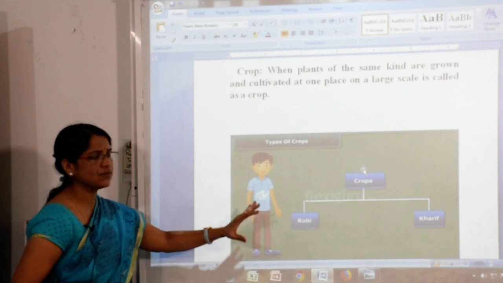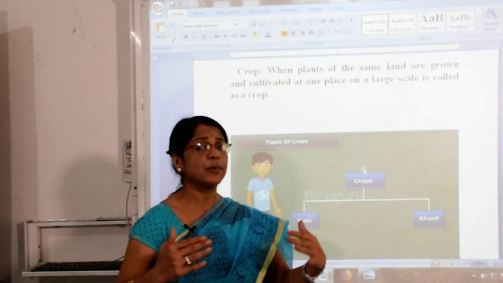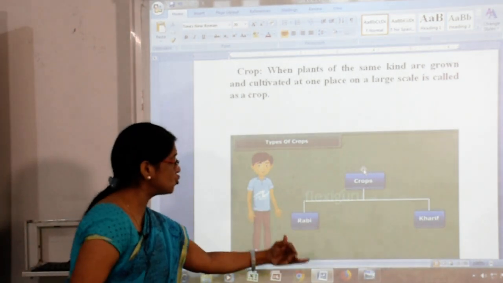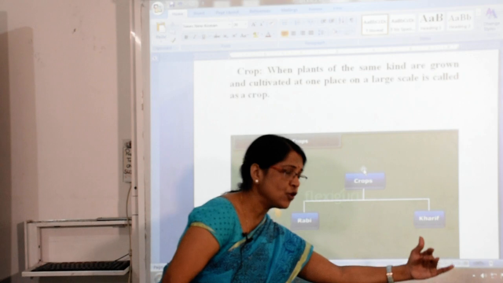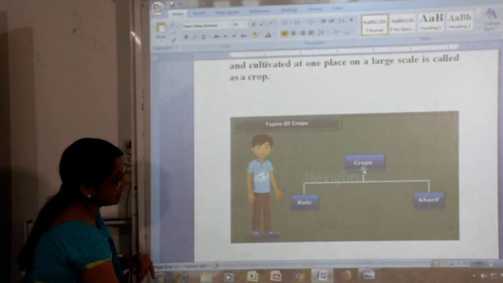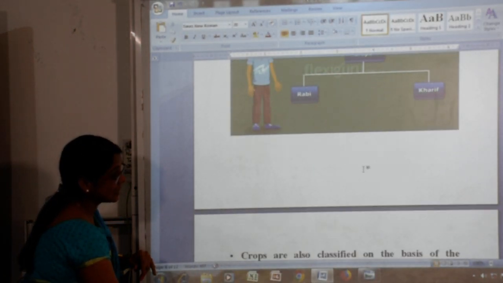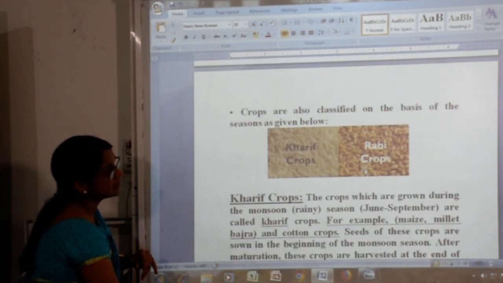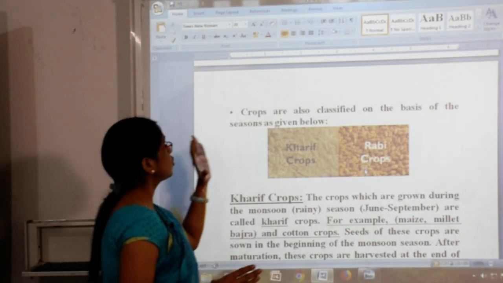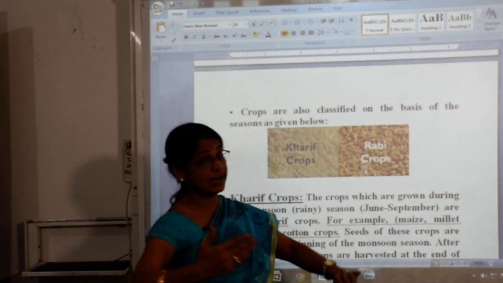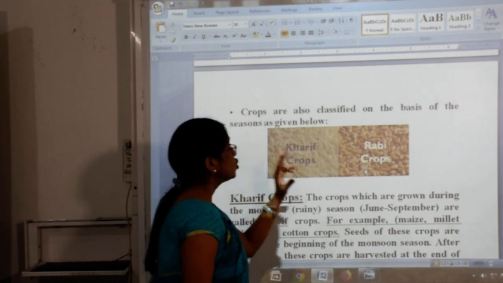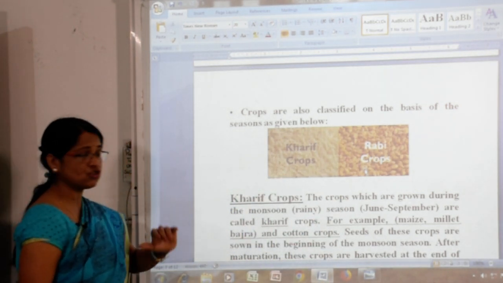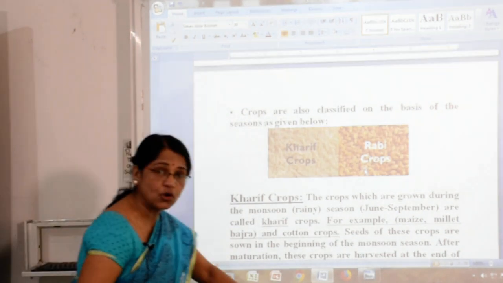Now children, it is divided into many parts, but especially based on the season, it is divided into Rabi and Kharif crops. Further we see one more question raised in our mind. What are the Kharif crops? What are the Rabi crops? So crops are classified, as I told, into two on the basis of the season. First I talk about Kharif crops.